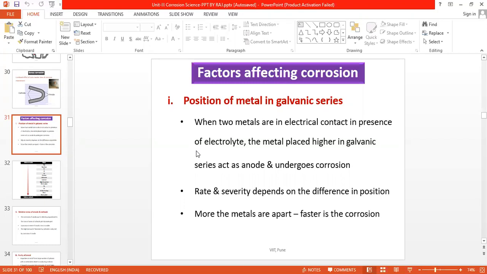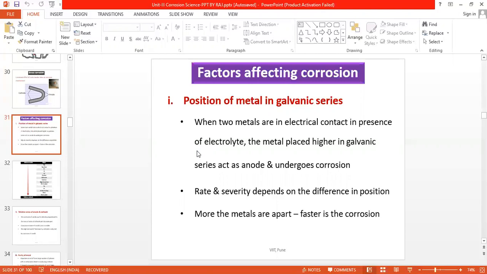So, in the beginning, we will discuss the nature of metal, how it affects the rate of corrosion. In that, the first point, position of metal in the galvanic series. Already we have discussed several times that when any two dissimilar metals are in contact with each other in presence of suitable conducting medium or electrolyte, the metal placed relatively at a higher position in the galvanic series acts as anode and it undergoes corrosion, whereas the metal placed relatively at a lower position, it is less active, it acts as cathode and gets protected.